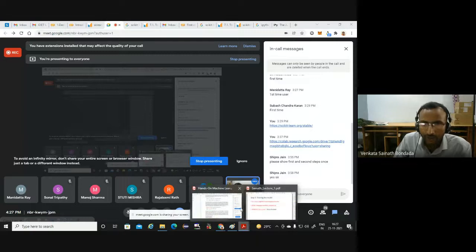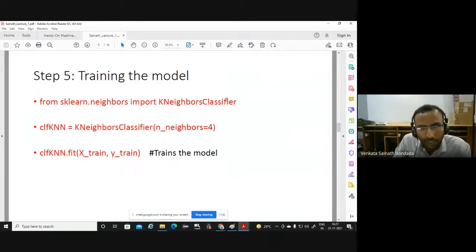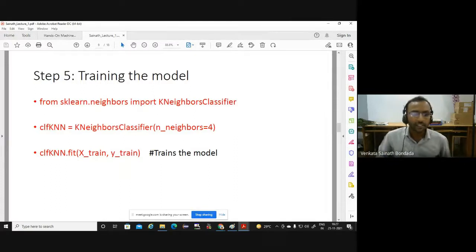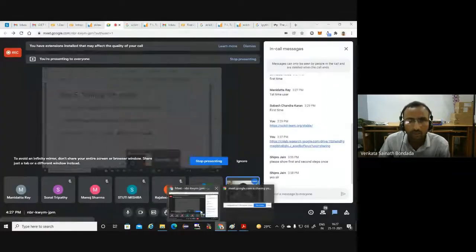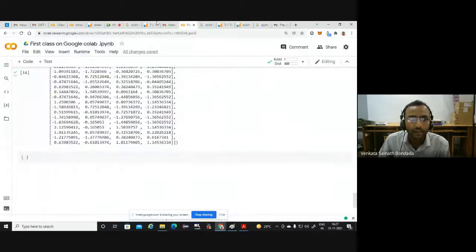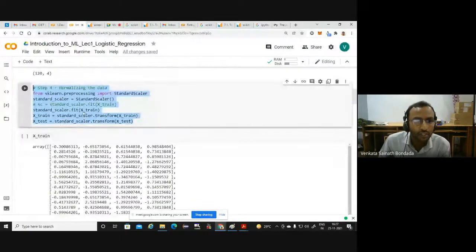Here we are simply importing that classifier, creating an instance of the class, and then calling dot fit. We are training the model. So please run these 3 lines of code. And here I have already shared it. You can copy this.